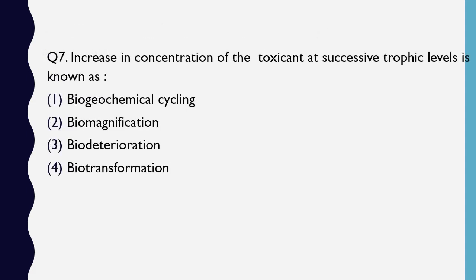Question number 7. Increase in concentration of toxicant in successive trophic level is known as biogeochemical cycling, biomagnification, biodeterioration or biotransformation. The correct answer is option 2, biomagnification. The example is of DDT.